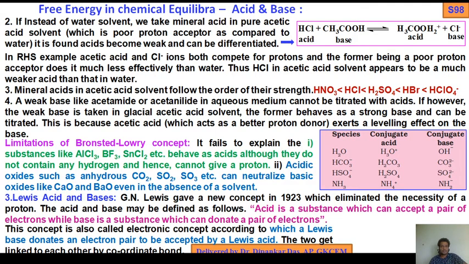Today I am going to discuss acid base. In the last video lecture I discussed the leveling effect. This is the continuing part of the leveling effect.